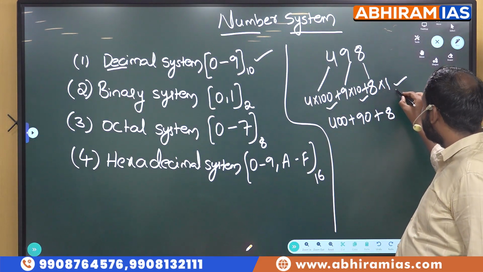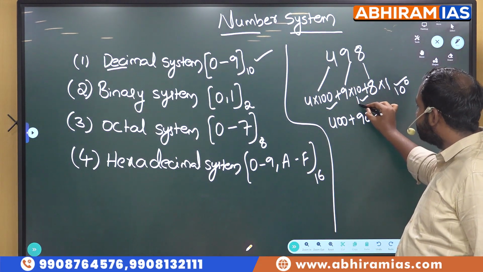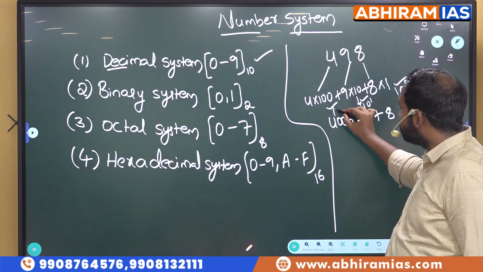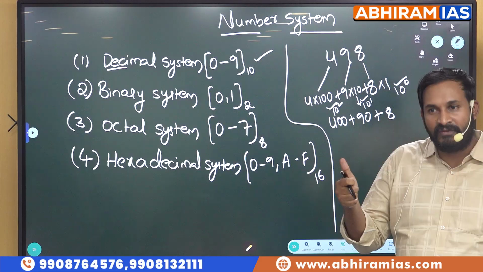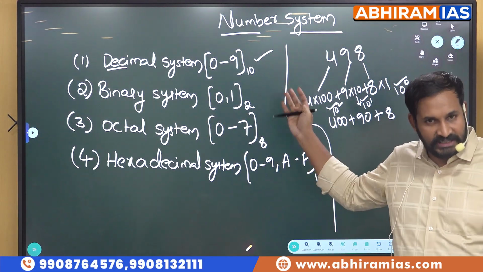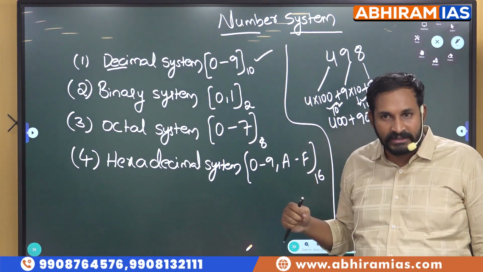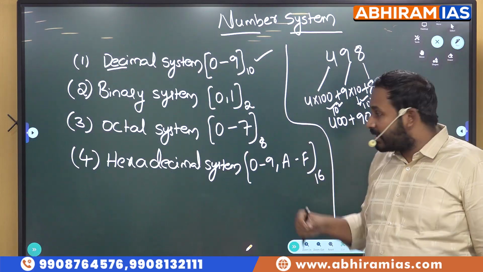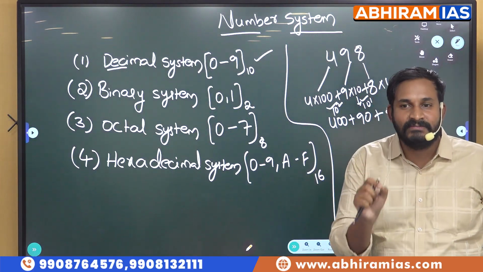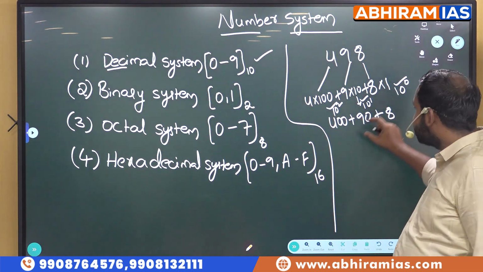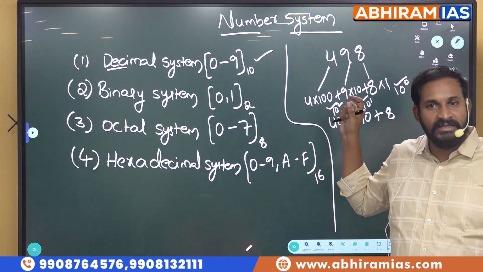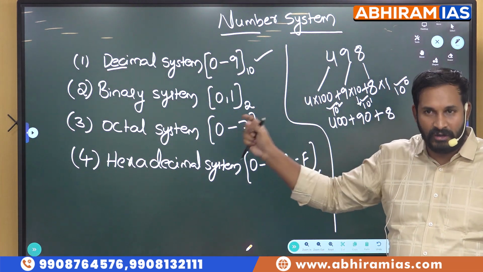That is the reason 1 is 10 to the power of 0. This 10 is 10 to the power of 1. This 100 is 10 squared. Why are we only multiplying with 1, 10 and 100? Next 1000, 10,000 we will multiply, right? The reason is the numbers which we are writing are decimal system numbers. That is the reason we are multiplying them with 1, 10, 100 and so on.